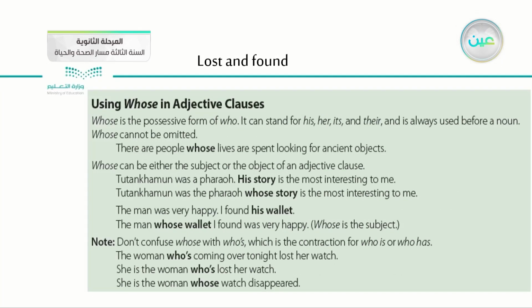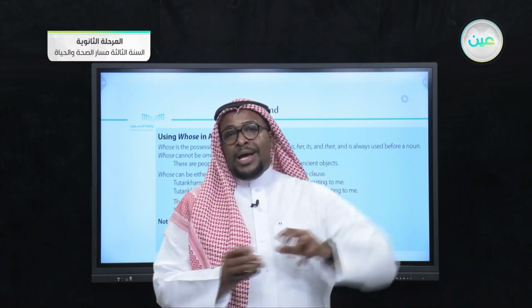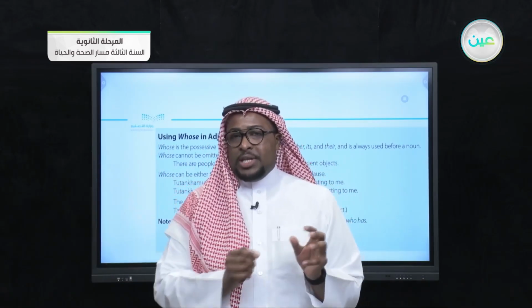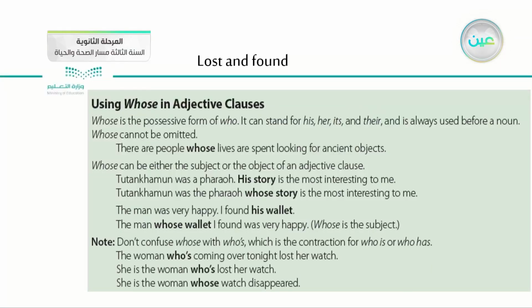So guys, we discussed here the part which is using whose in adjective clauses. So here we said something very important. We said that we have to differentiate between the usage of whose and who with apostrophe s, which is who is or who has, okay? So you have to be careful when you use whose. Of course, whose is the possessive form of who, which can stand for his, her, its, and their, and is always used before a noun. Whose cannot be omitted, okay, which is the comparison with where.